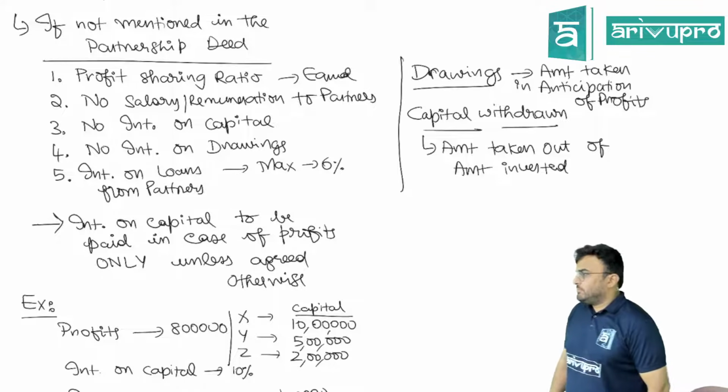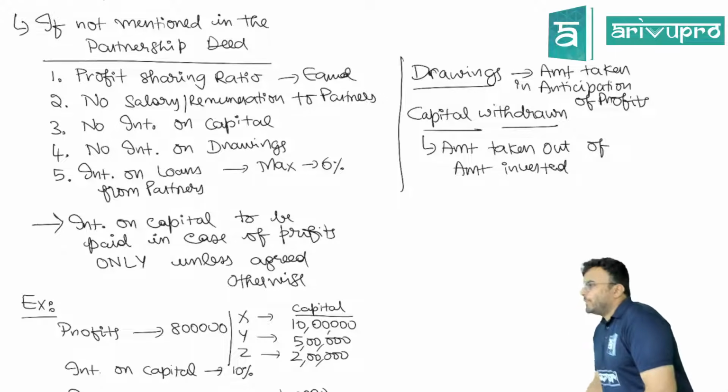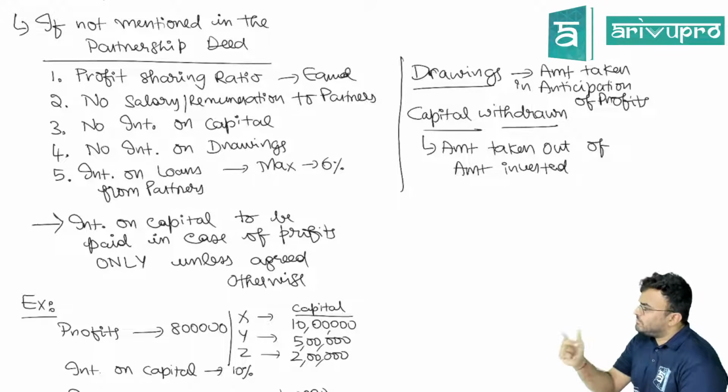Anticipation of profit. Because profit will get credited to the capital account. Drawings will get debited to the capital account.